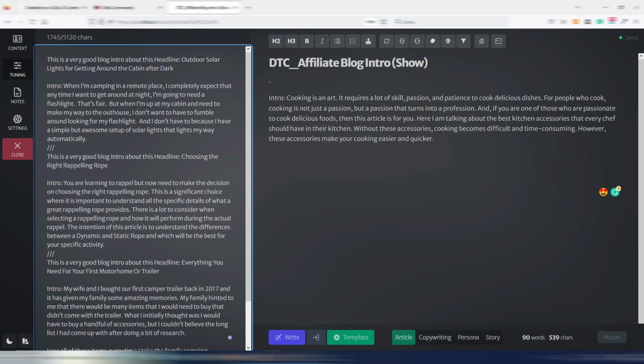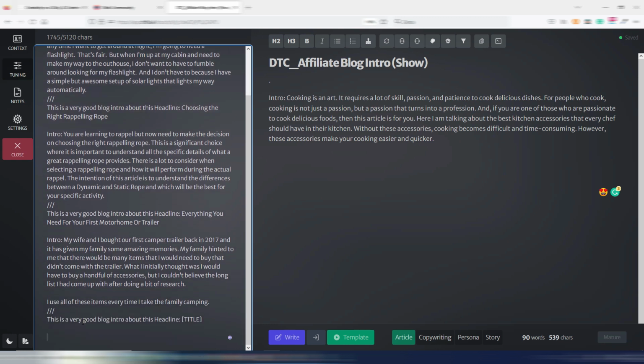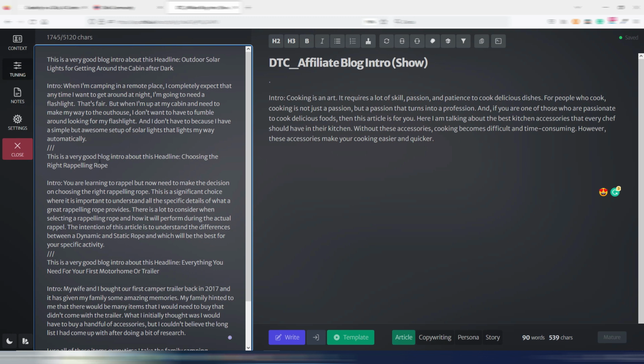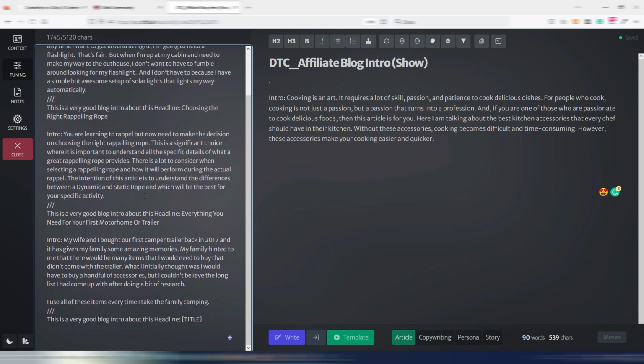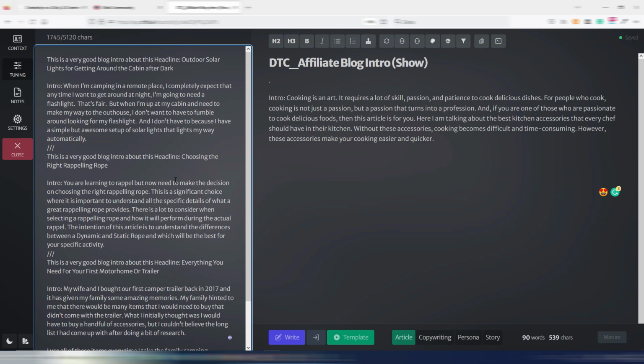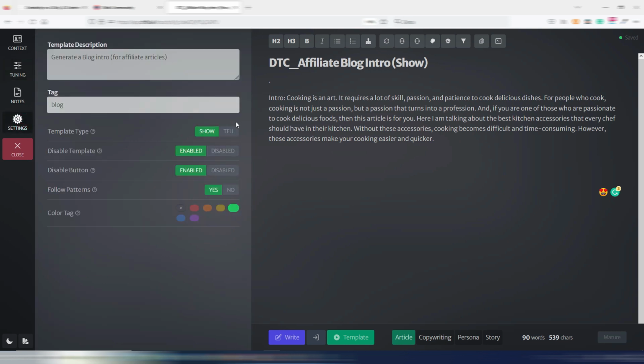It's showing to Chibi AI some examples of output, and then let Chibi generate a new one. This is different because here you don't use commands, here you show some examples of output, the way you like them, and then Chibi will generate another one following this pattern. I hope it's clear the difference between a show template and a tell template.